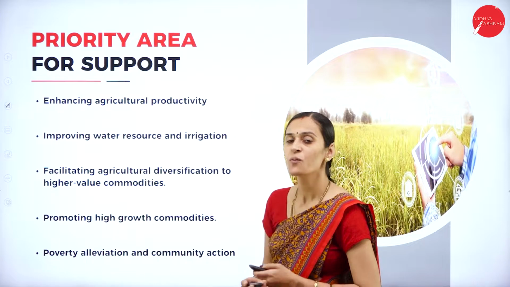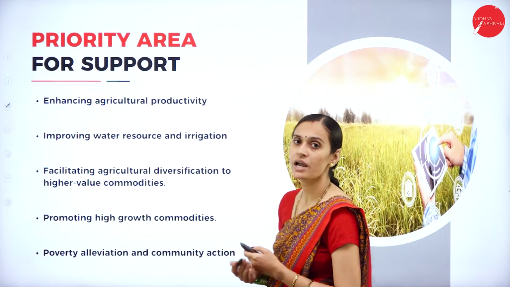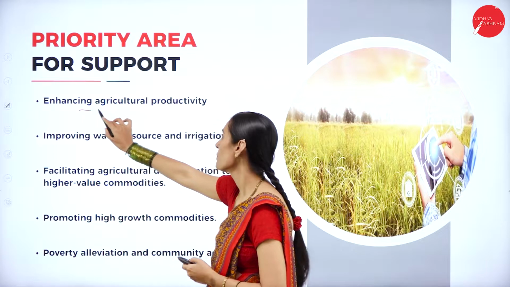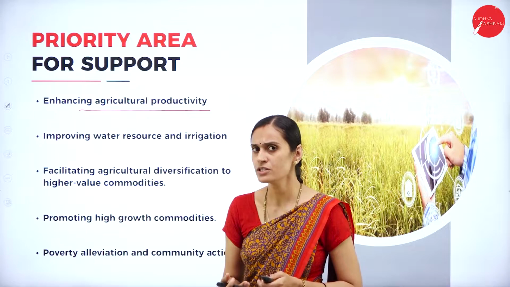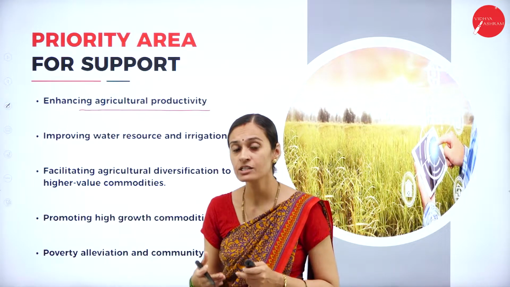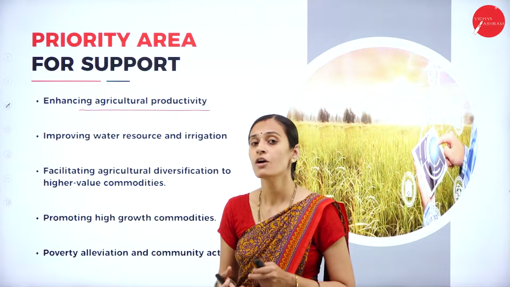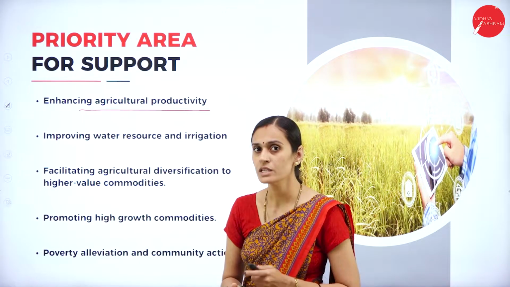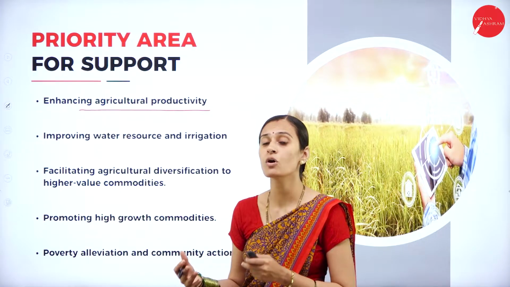Next, what are the priority areas for support to the agriculture system? Enhancing agriculture productivity, competitiveness and rural growth. Improving or promoting modern technology and reforms in agriculture research and extension. This is the main method we have to adopt to improve the agriculture field. And of course, ignorance of farmers, which means that they don't know about the modern system of cultivation.